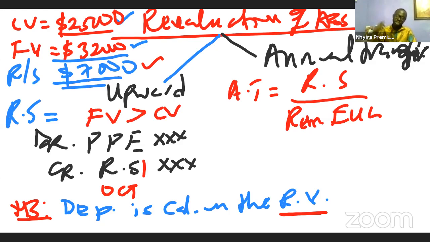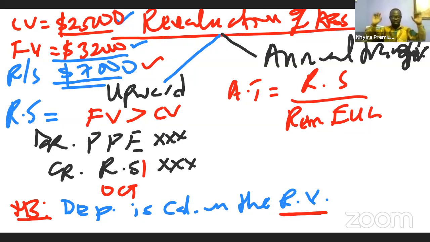And since more depreciation is being charged, profit is going to reduce. When profit reduces, it means less profit will be available to be paid to the shareholders. For that reason, the standard states that the entity may adopt an annual transfer from the revaluation surplus to retained earnings to compensate the shareholders for the fall in profit as a result of the excess depreciation due to the revaluation of the assets.